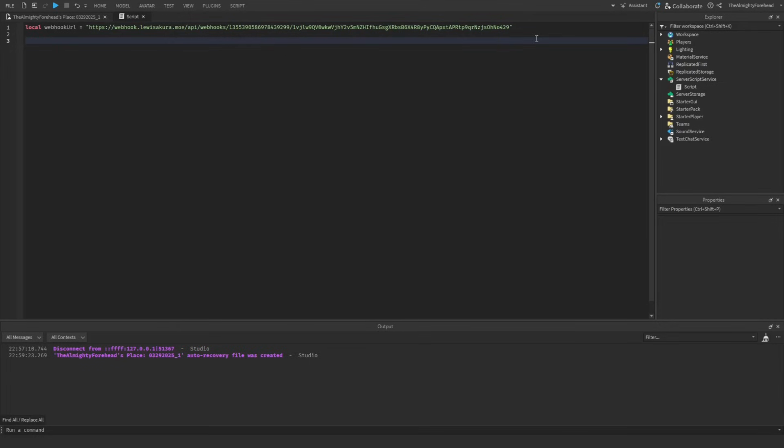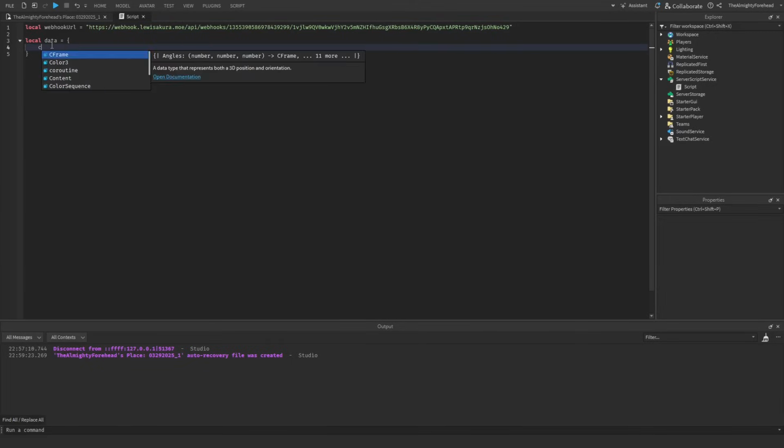Now, we need to actually send a message from Roblox to Discord. Very simple. For starters, we need to set up the message, which will be included in a table, which we're going to call data. Pretty simple. You just set a variable or whatever.